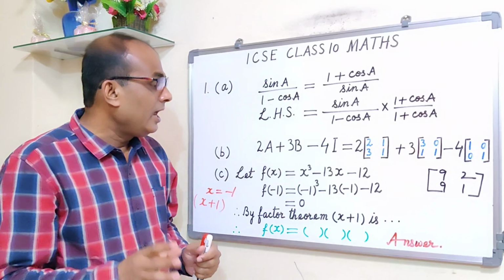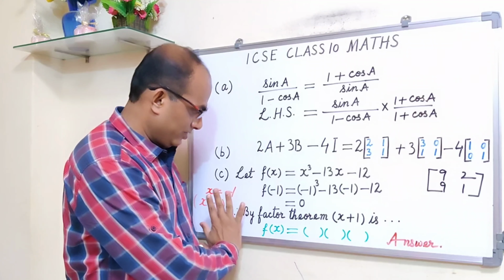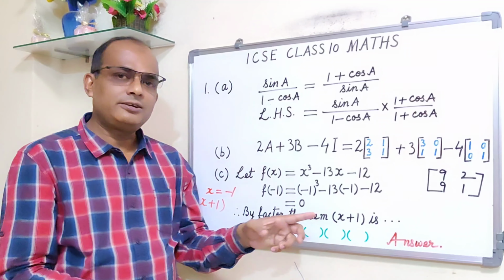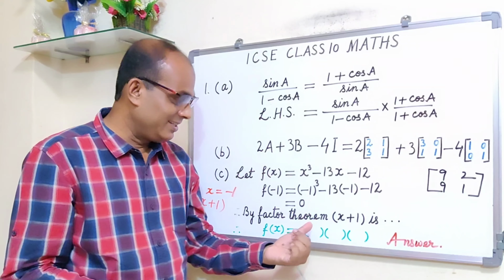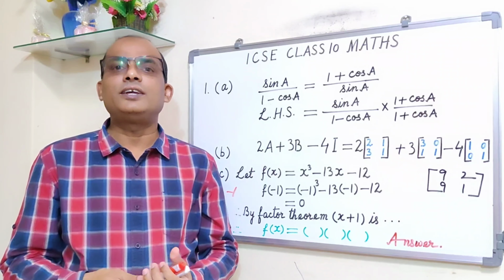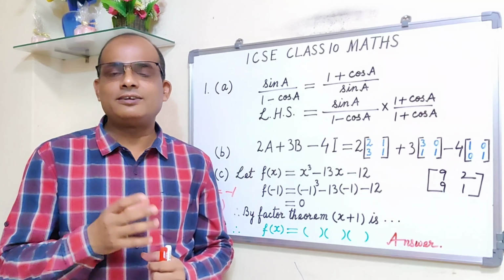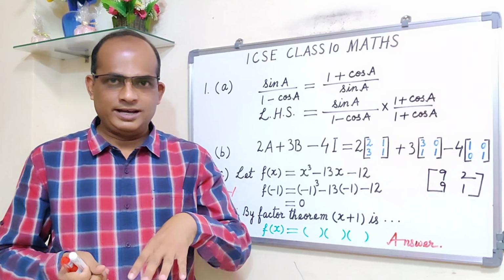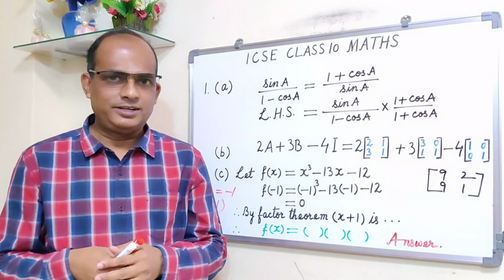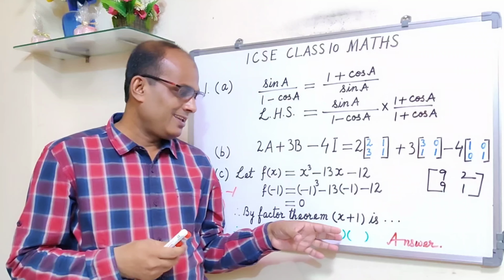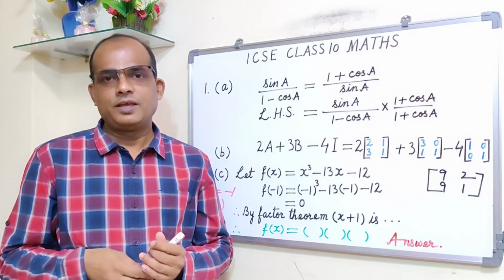Now one more thing I would like to draw your attention to. Once you have found one factor by factor theorem, you can go for the synthetic division method, the long division method, or there is one more method, which we call the factor method. Here in Mumbai, we generally don't use that method. Children use either the synthetic division method or the long division method. But in North India, we use that method.